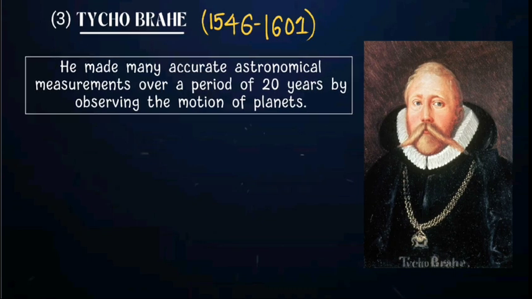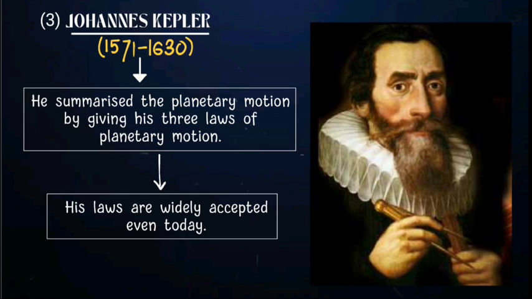Moving ahead, we have Tycho Brahe. Tycho Brahe is also a well-known name because he made several astronomical calculations and measurements which formed the base of Kepler's laws. His astronomical measurements over a period of 20 years, by observing the motion of planets, were very much useful for the upcoming scientists. He was also a notable, very good scientist. Moving ahead to Johannes Kepler.